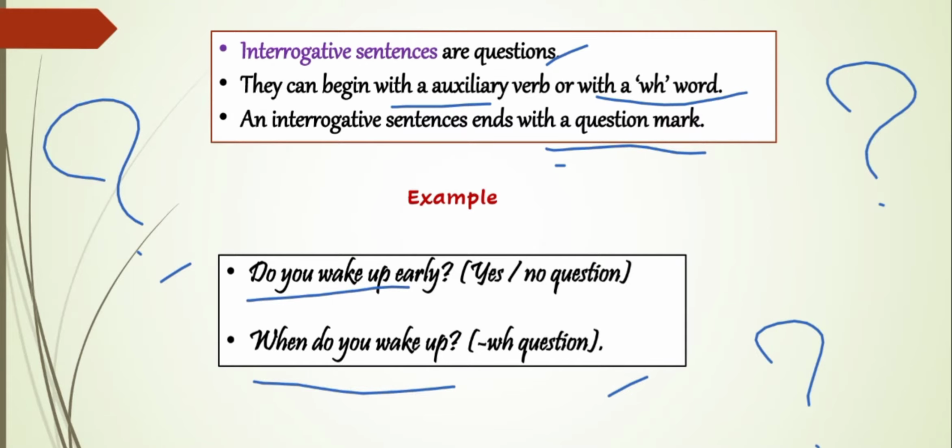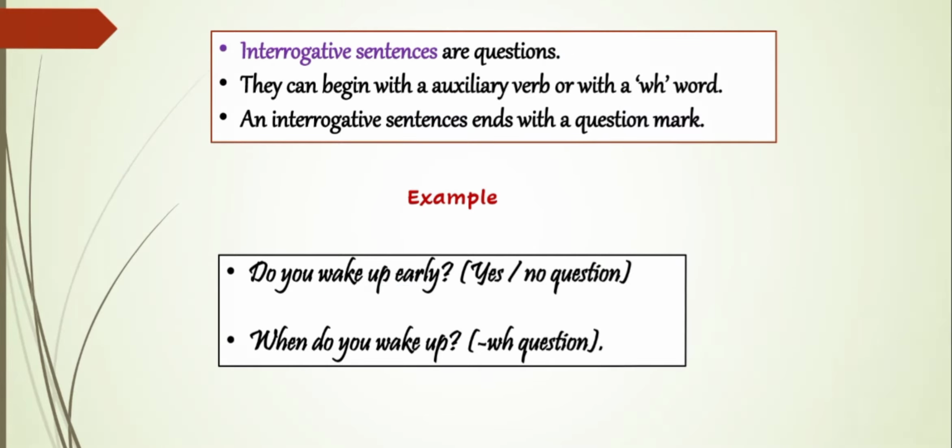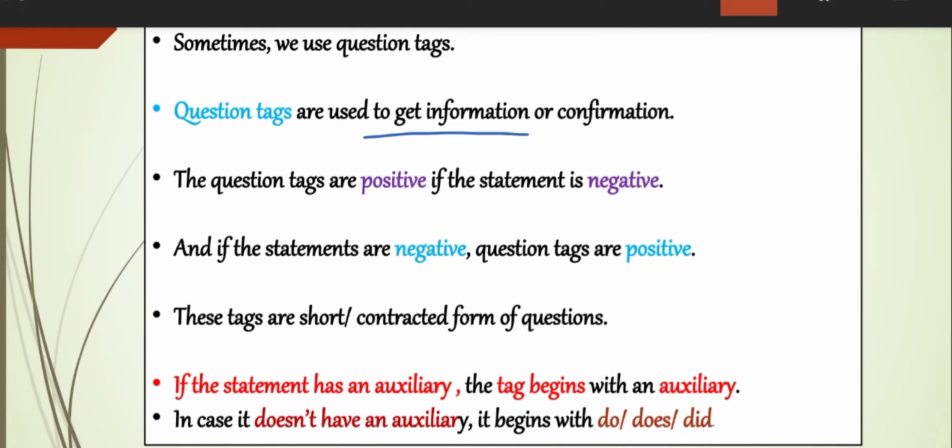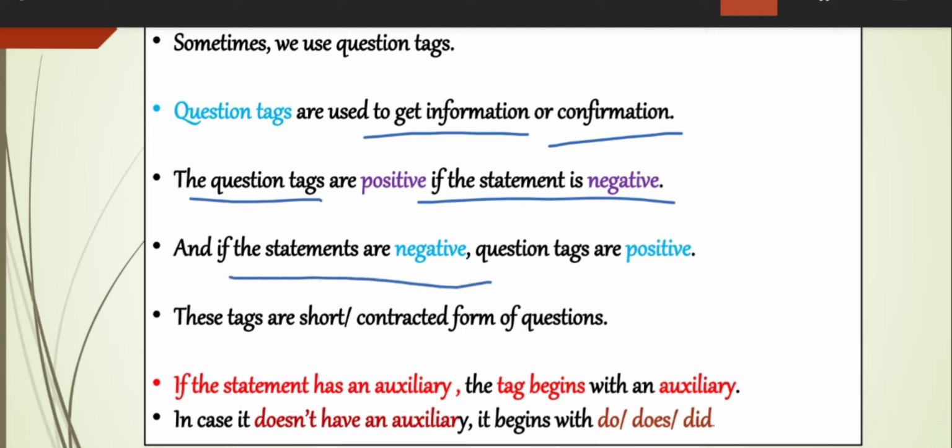But what are these question tags? We'll see about question tags now. Question tags are used to get information or confirmation. Question tags are positive if the statements are negative, and if the statements are positive, then the question tags are negative. Keep in mind, children, these tags are short or contracted forms of questions.